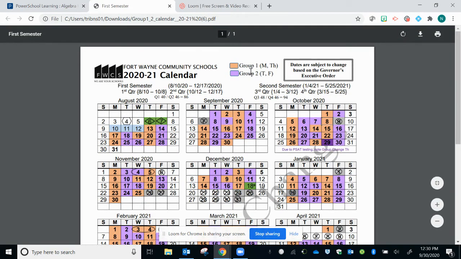At the top, you'll see a key for group 1 and group 2 days. Every other Wednesday, we'll have either group 1 or group 2, so that'll be shaded in the appropriate color. You will be able to follow this in case you forget, normally on a Wednesday, what day you are to be here. So that's there.